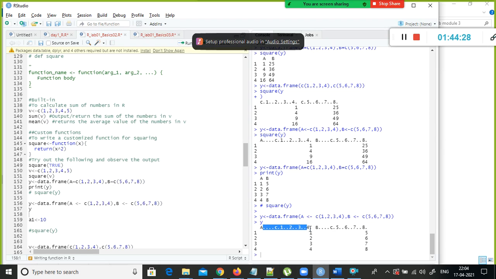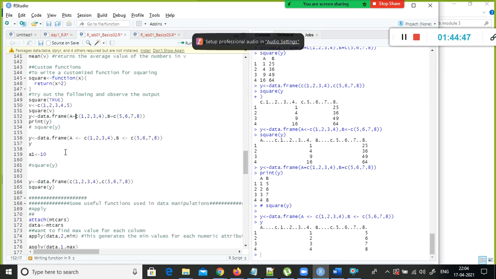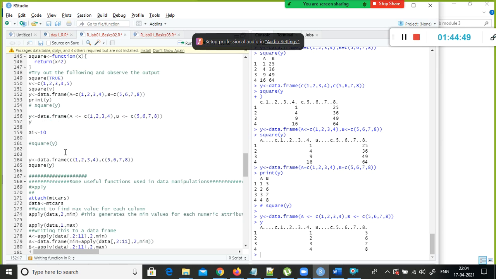Ideally this is supposed to be A, and this one is supposed to be B. It is not doing it that way. So that is the one thing you need to keep in mind: whenever you use data.frame or list, don't use less than hyphen. Directly you can use the equal sign. Fine. So now you understood how to create a static value.